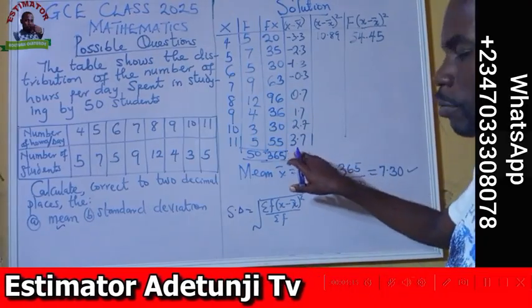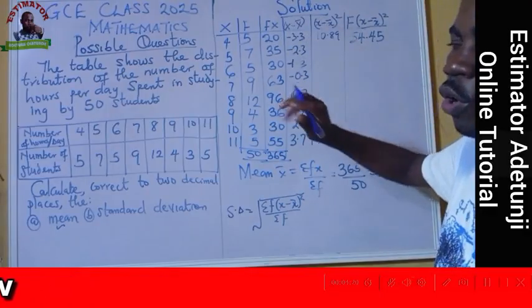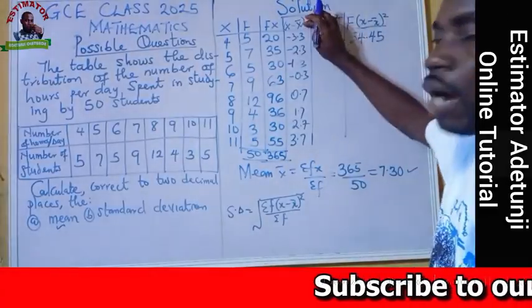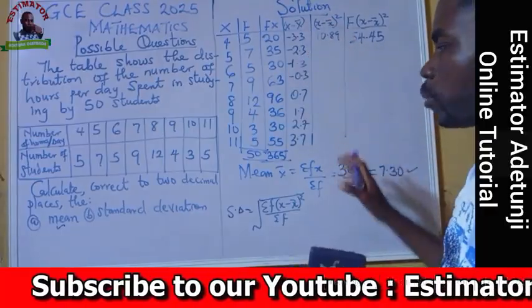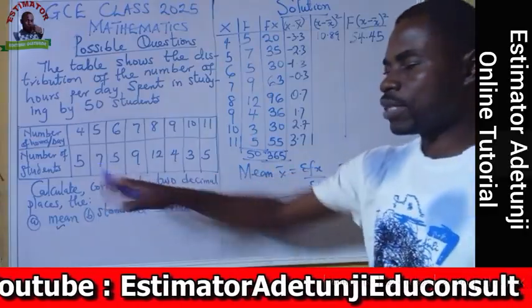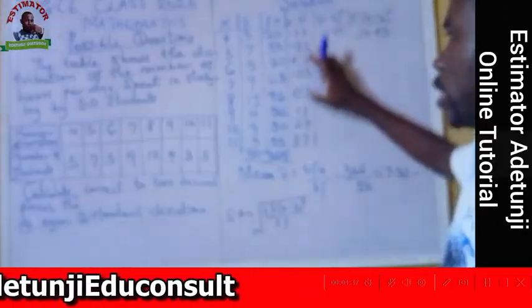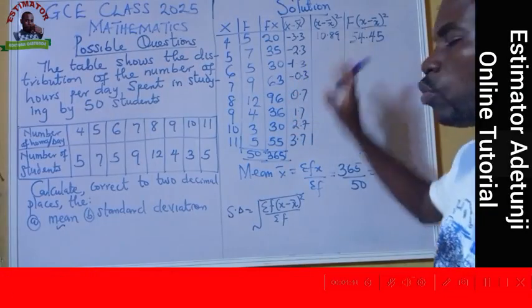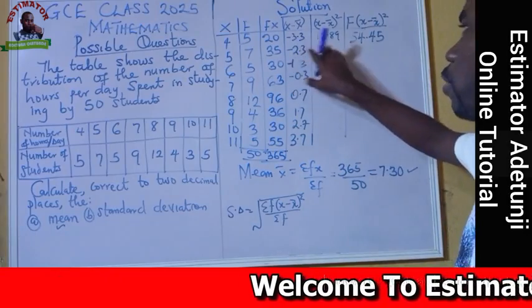Please don't add this up. We are not doing mean deviation. As we are doing the mean deviation of data that has no frequency, this would be the end of discussion for the table. But in this situation we are dealing with standard deviation, and with information that has frequency, so this is just an intermediary step to what comes next. So now we are at the square side. Whatever we have here, we square it.